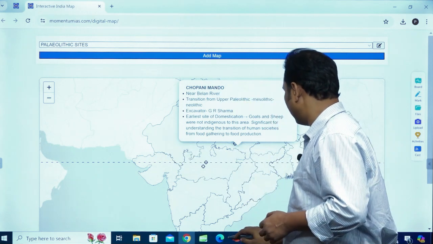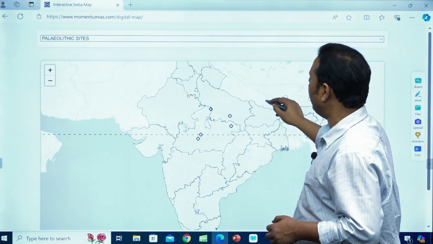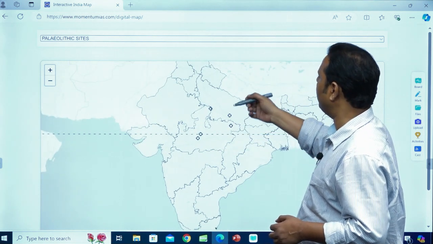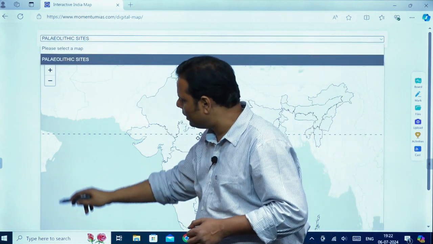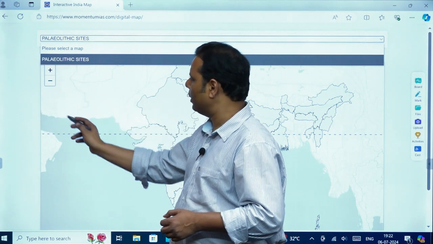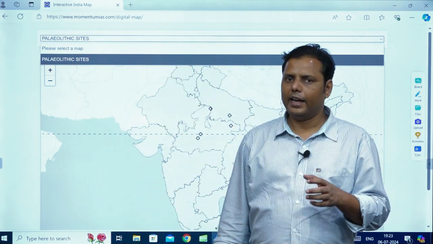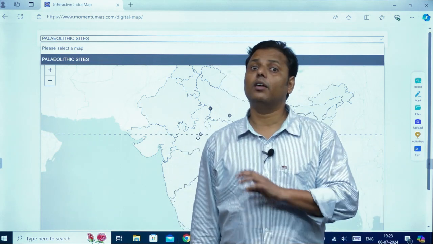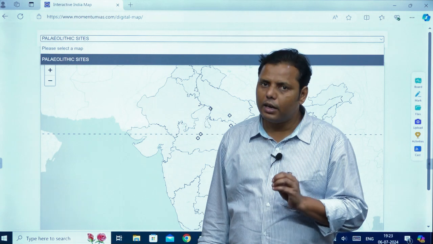Now I must tell you that when you see the map, you will find a different sort of thing, right? So how is the description going to appear? The moment you go to that top part, the list of all the chapters will come here. You'll find the Paleolithic sites, the Mesolithic, Neolithic, and so on. In fact around 15 chapters would be there, and in those 15 chapters we have tried to cover maximum sites. So we have been covering roughly 300 plus sites.